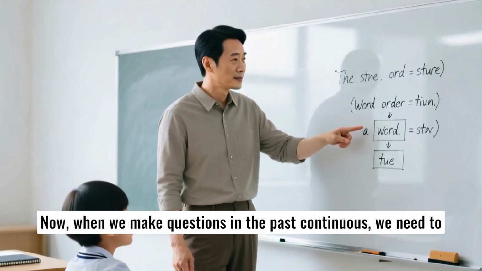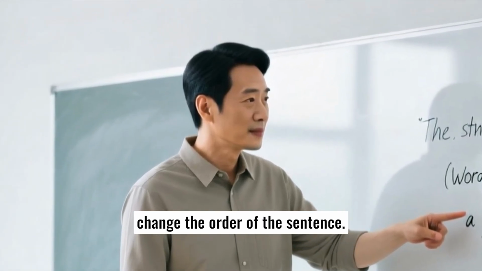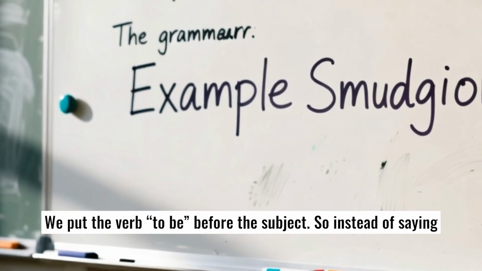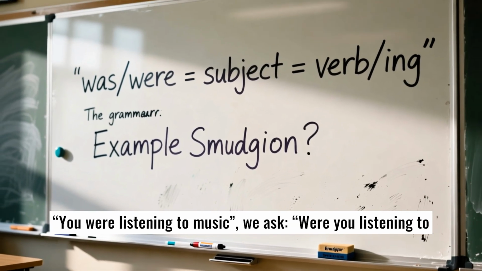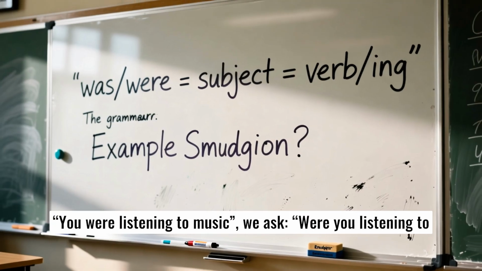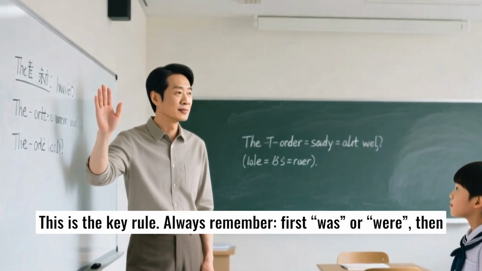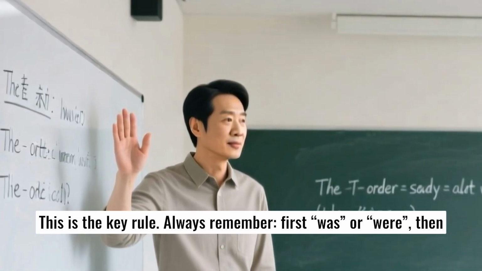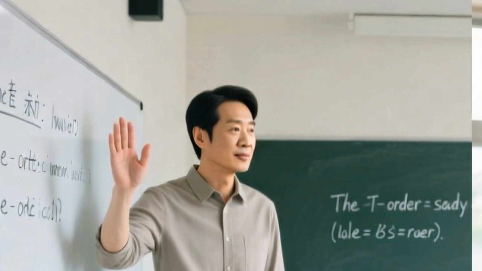Now, when we make questions in the past continuous, we need to change the order of the sentence. We put the verb to be before the subject. So instead of saying you were listening to music, we ask, were you listening to music? This is the key rule. Always remember, first was or were, then the subject, and then the verb with ing.